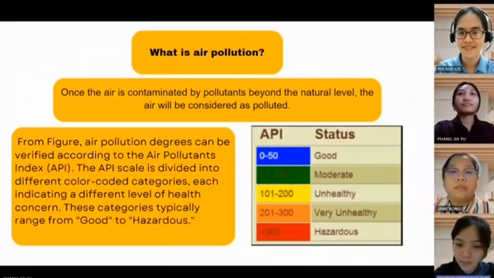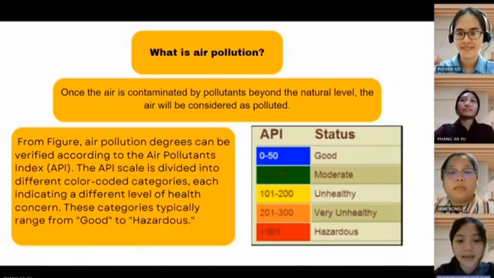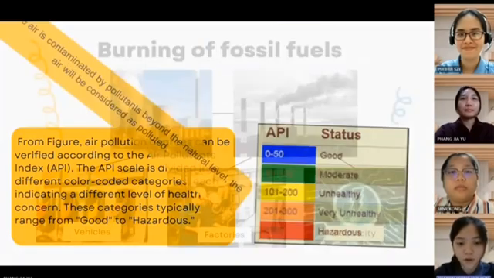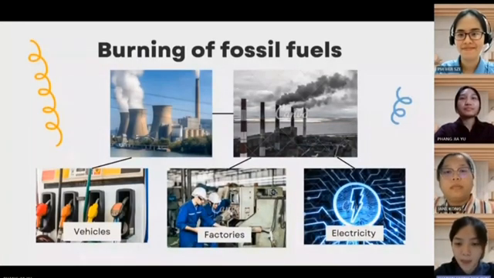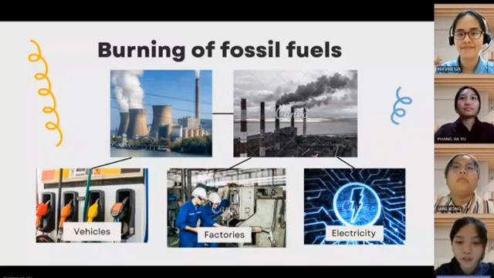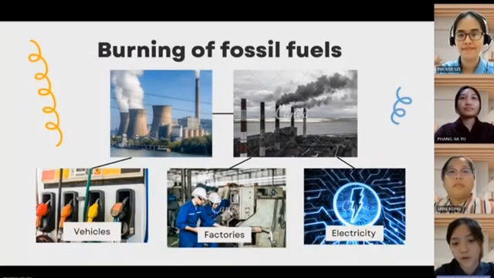Once the air is contaminated by pollutants and the air pollutant index (API) is above 101, the air will be considered as polluted. Let us discuss the factors that lead to air pollution. First of all, burning of fossil fuel leads to air pollution. For decades, fossil fuels have been the main source of energy for human civilization. They are essential for running factories, vehicles and electricity generators.